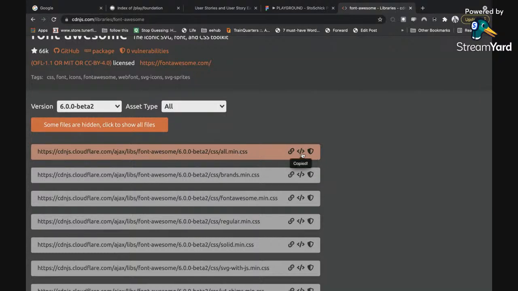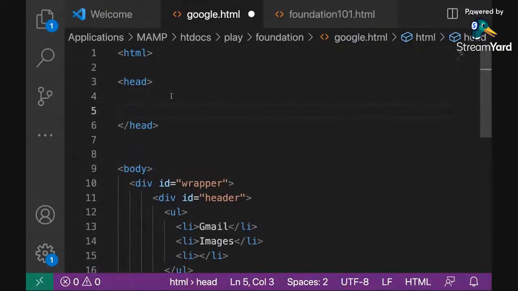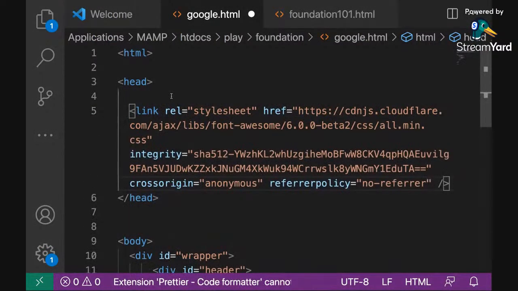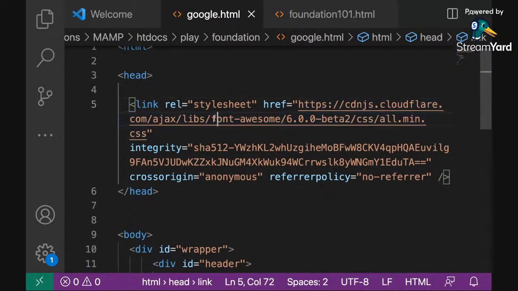I've clicked on the copy icon. I will share this URL with you later for those that want to practice, because you need to practice this design on your own later. So I'm going to share the link with you. I've copied the link. Then I'm going to go to my code, and right within the head tag, I'm going to paste it right there. So I've pasted the link to Font Awesome. You can see it here, Font Awesome 6.0.0 beta 2.